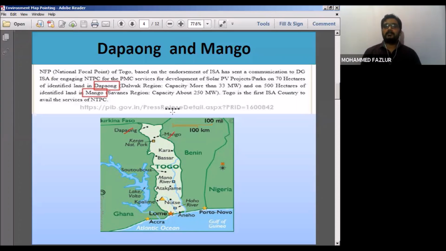Now, how has NTPC been allocated this project? I repeat, NTPC has been allocated this project based on the Swiss model. Now, what is this Swiss model? The Swiss model is that model where, suppose there is an initiator. For example, company A is an initiator. So A will come with a project: sir, I will establish a 300 megawatt solar power project in Togo, with so and so as my final amount and so as my time period.